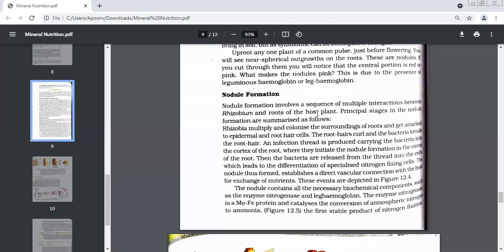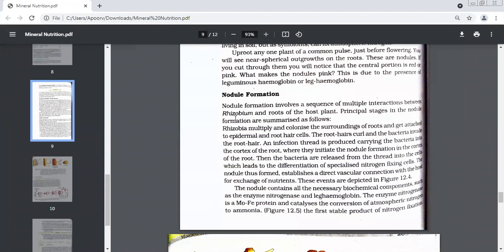See, nodule formation takes place in many steps. It is not that it is formed in one step only. There are multiple interactions. Multiple interactions means the process will be completed in many stages between rhizobium and roots of the host plant. If I say rhizobium and roots of the host plant, I am taking an example of what? Leguminous or non-leguminous plants? Leguminous.